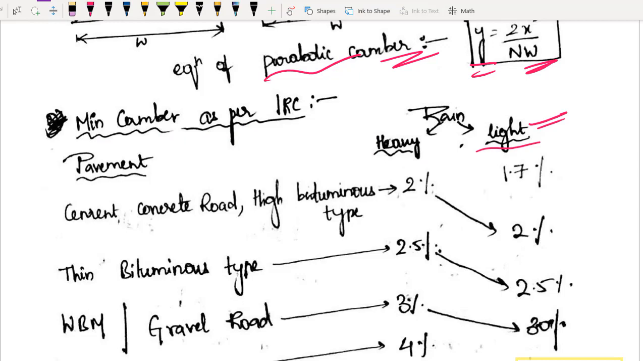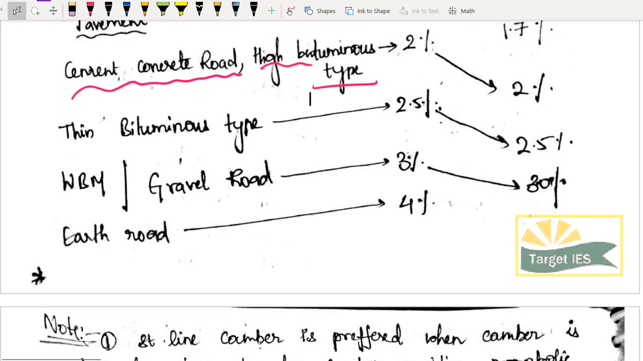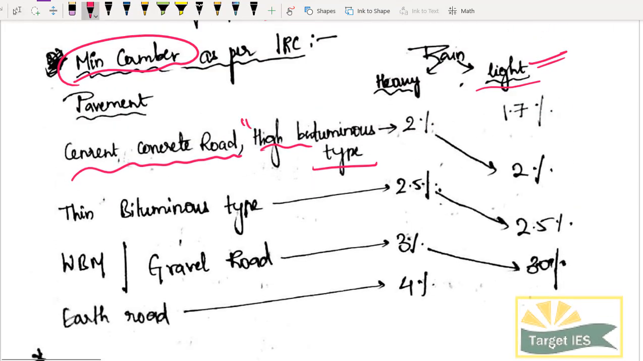So what is the minimum camber you have to provide? There is no maximum limit, minimum limit hai. What is the minimum limit? If you have a cement or concrete road, okay, if you have a cement concrete road and high bituminous type, you have to remember this, high bituminous type, then camber minimum how much? 2%. Okay, if you have a light rainfall condition, then 1.7%. So these values are very important. So high bituminous 1.7%.